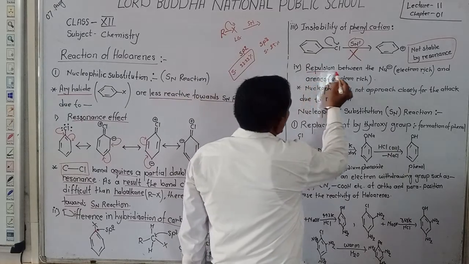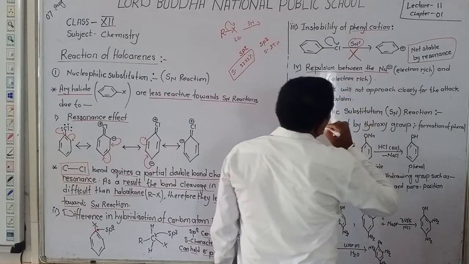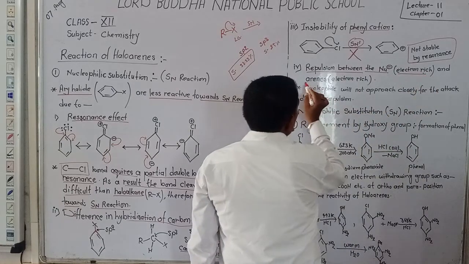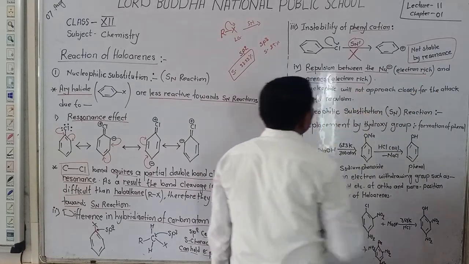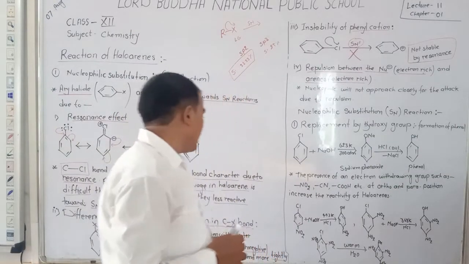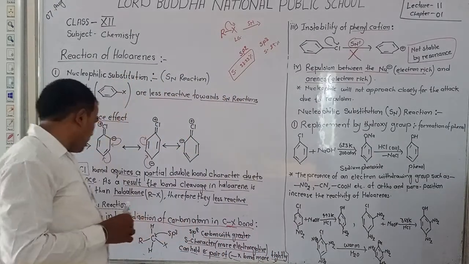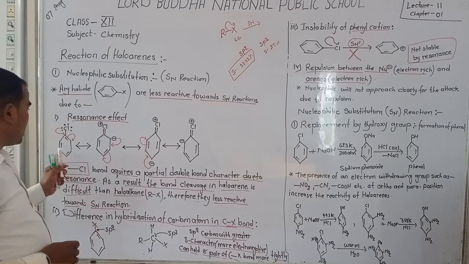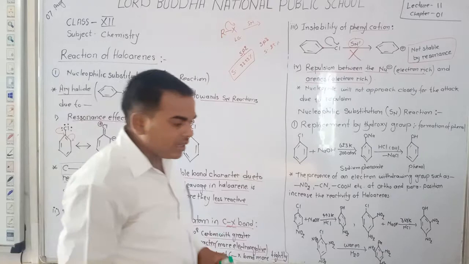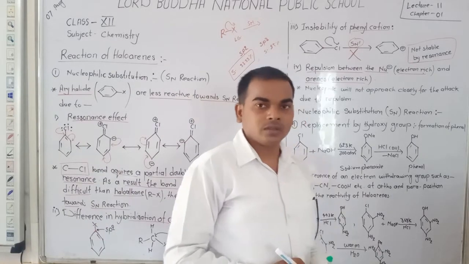The fourth reason is repulsion between the nucleophile, which means an electron rich species, and arenes, which are also electron rich. Dear student, you know that haloarenes have 3 pi electrons. It means haloarenes are electron rich species.